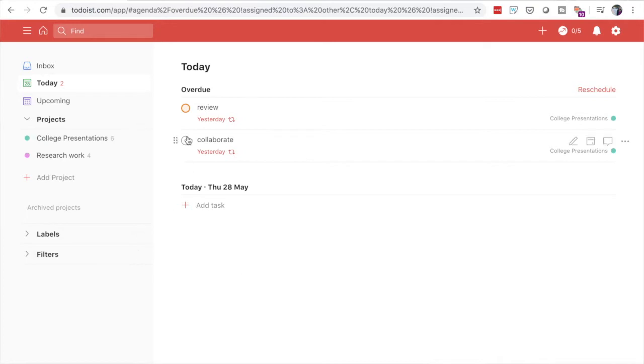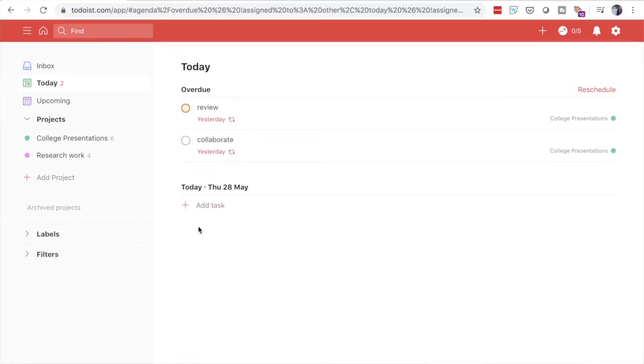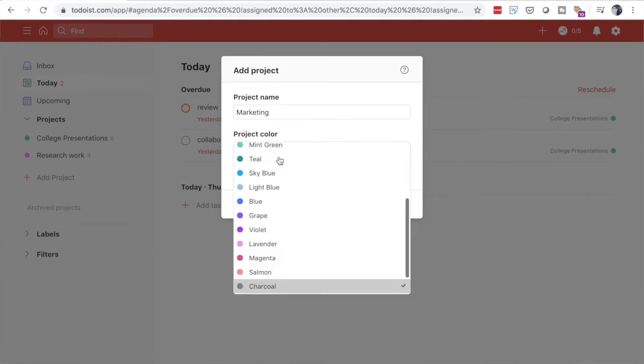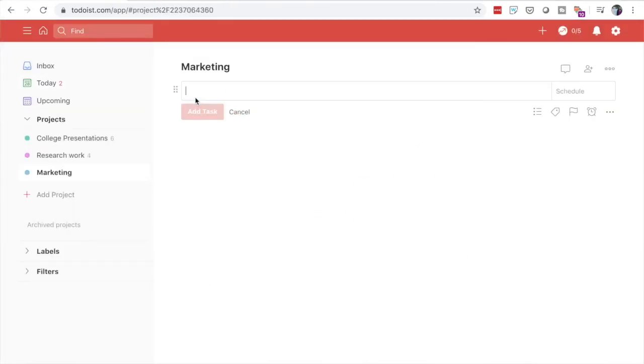So when you go into the app, you can just log in through your Gmail ID or whatever ID you have, and you see an overview of what your tasks are for today. And you can go ahead and add new tasks in terms of the projects as well. So say if I want to add a new project, I can call it a marketing project. I can select the color of the project as well, and then I can just add it. And within the project, you can just add different tasks.